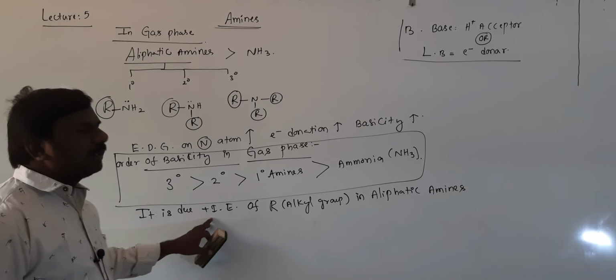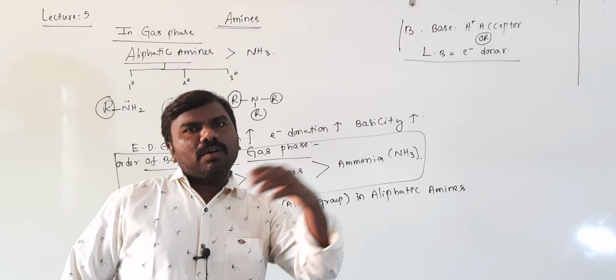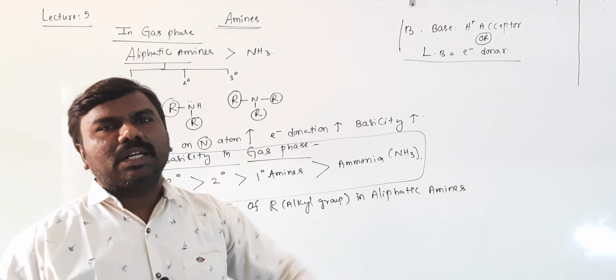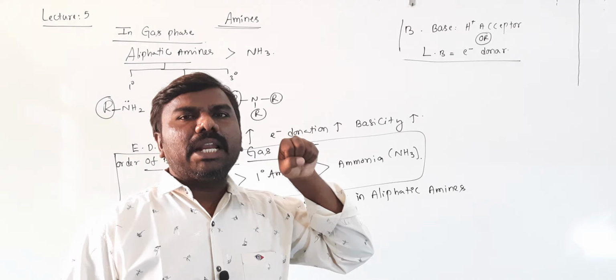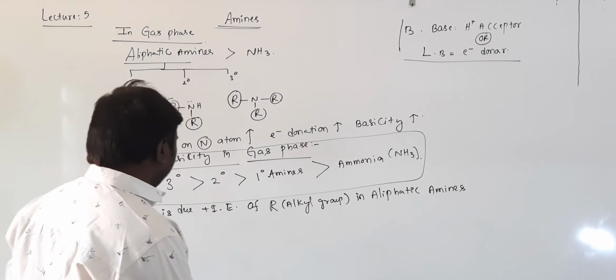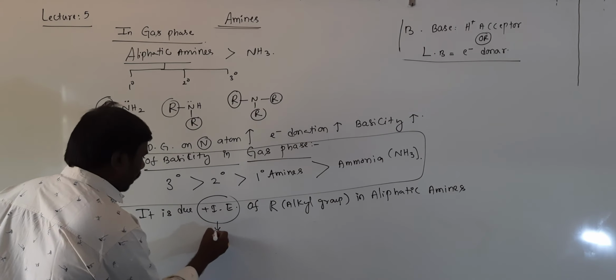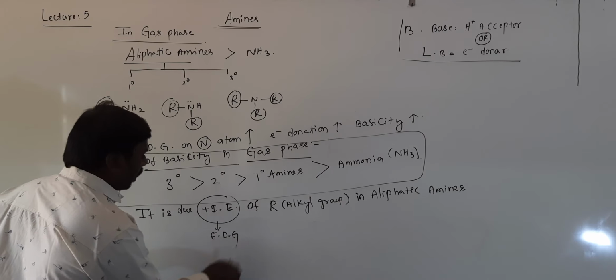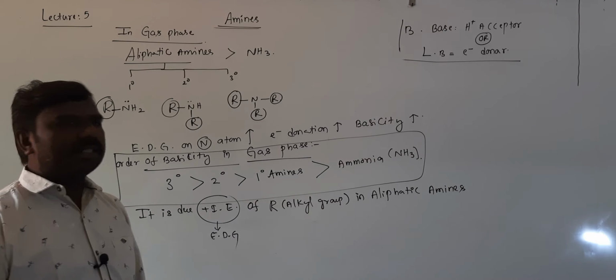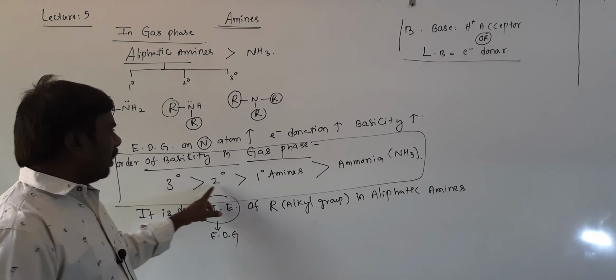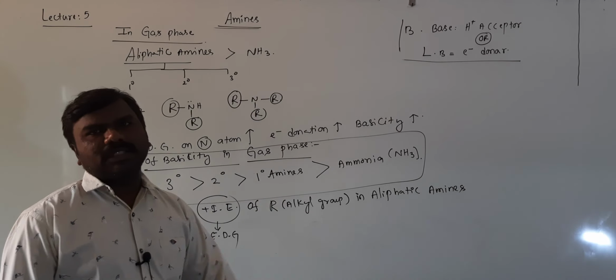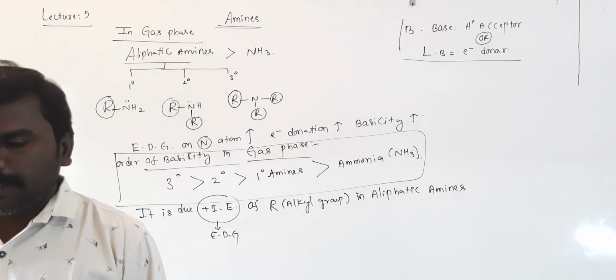Plus IE means positive inductive effect. If an electron is donated to a certain atom, that is the positive inductive effect. If an electron is accepted from that particular one, that is the negative inductive effect. The positive inductive effect is possible only when electron donating groups are there. Due to plus IE in the gaseous phase, the order of basicity is tertiary amines, secondary amines, primary amines.